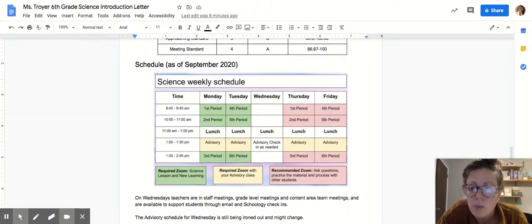Here's the schedule as of September, and things might change, but this is the schedule for now, and I'll keep you posted if things do change. It says here, Monday, Tuesday, when your student has me, required Zoom, science lesson, new learning, and we have advisory those days. Wednesday, as of right now, there's no required Zoom all day, including for advisory. And then Thursday, Friday, I'm saying is a recommended Zoom.